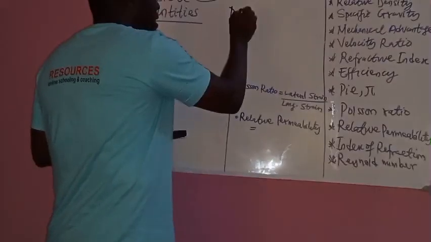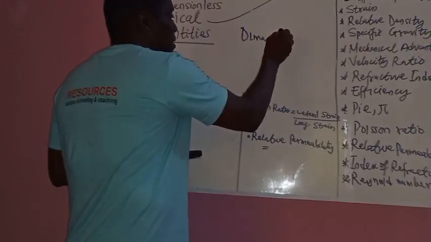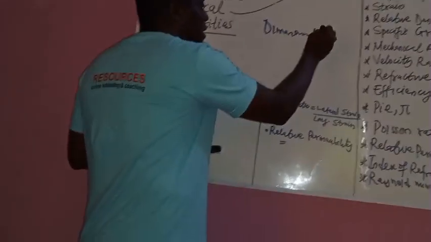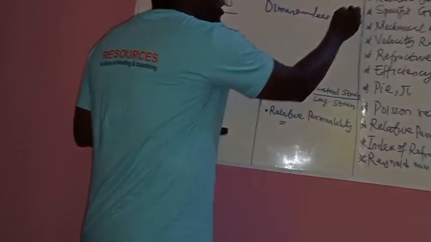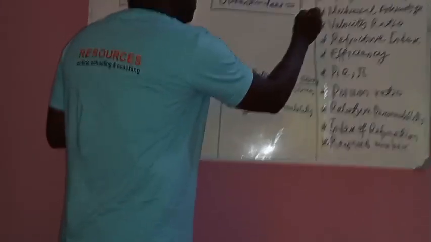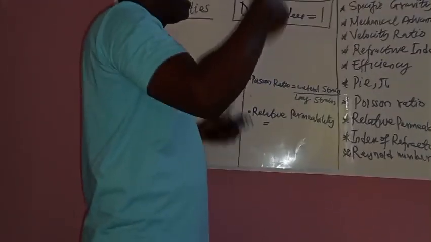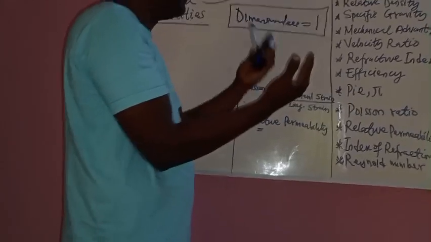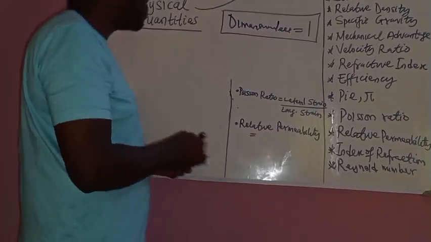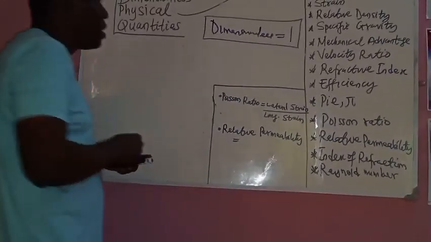So when we say a quantity is dimensionless in science, it means that quantity can be taken as 1. Take note of that. You can replace it with 1. The symbolic representation of a dimensionless quantity is 1. So we are going to see that in this discourse.